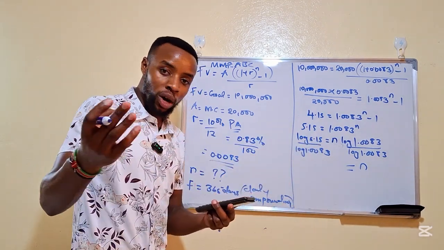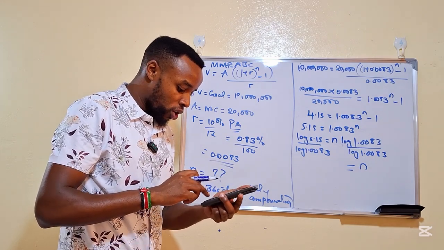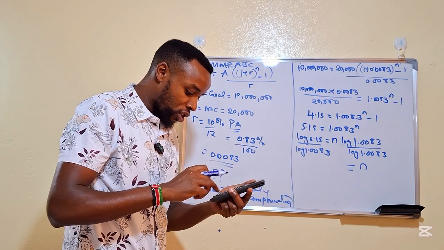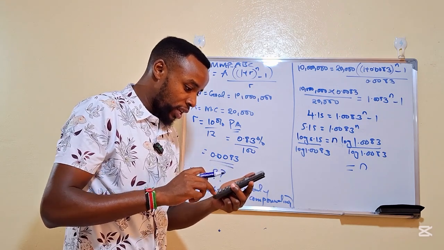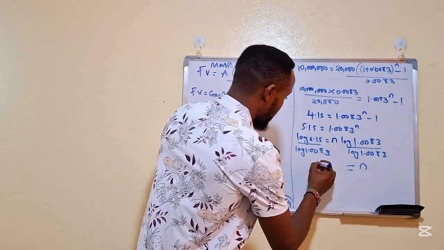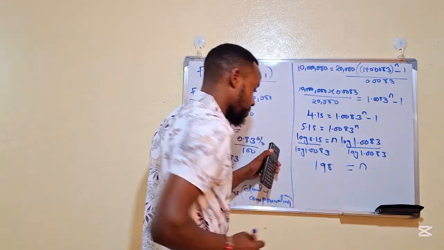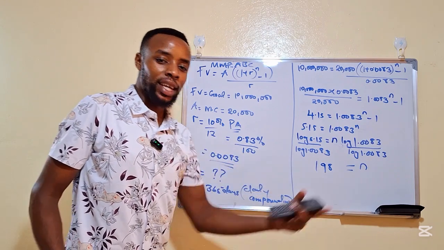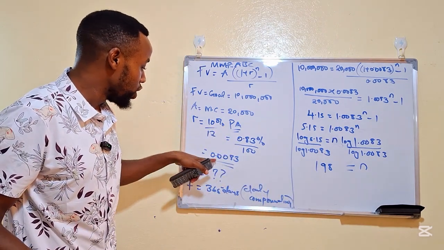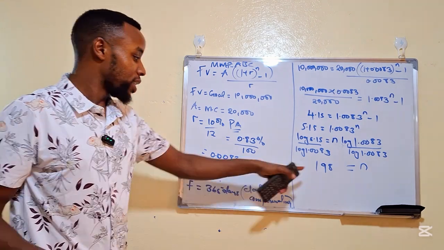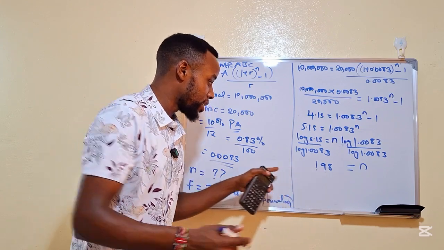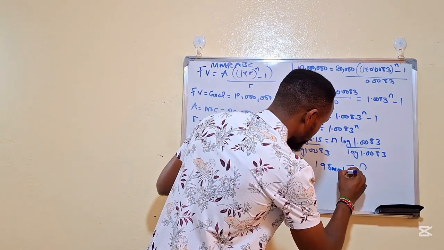I hope you have your calculator there. We say log 5.15 divided by log 1.0083 is equal to around 198. Now remember, this 198 is in form of months because our interest rate we changed into monthly. So it is in form of months, so we need to change our period. We can say here, months.